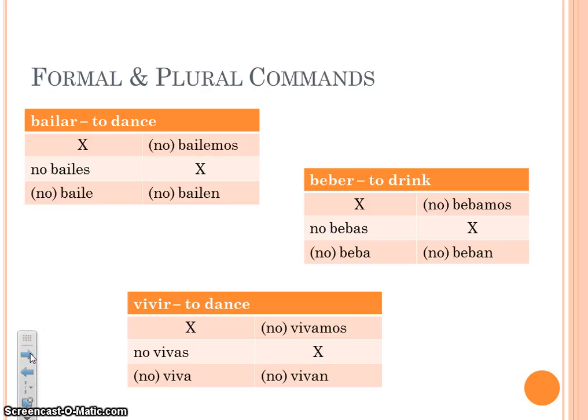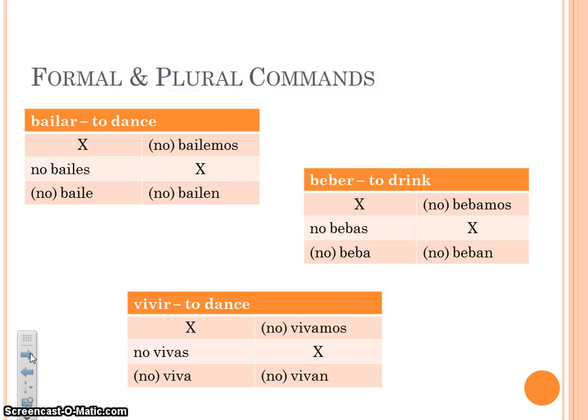So for example, with the verb bailar, we have no bailes. We're not going to use affirmative tú commands yet. We're not ready to talk about those because they're formed differently, and I don't want this to be confusing for you. So let's just stick to the rule of negative tú commands and then all the other types of commands. So we have no bailes, we have baile or no baile, it's the same in the affirmative and the negative. No bailemos or bailemos, no bailen or bailen, either way. So the verb bailar is an AR verb, but it uses ER endings.